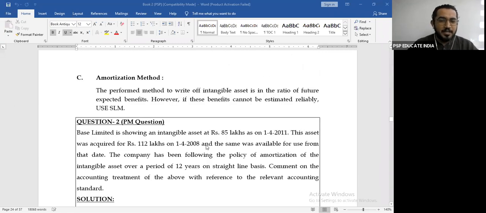Then you have the amortization method. Again, very important. A lot of questions were based on this. The proper method to write off an intangible is always in the ratio of future economic benefits. However, if the ratio of future economic benefits cannot be estimated reliably, we will use the straight line method.